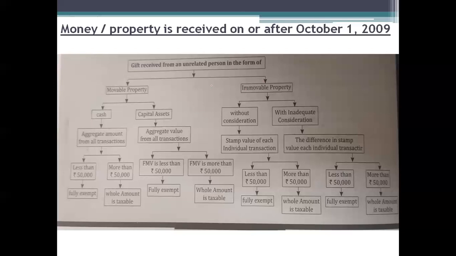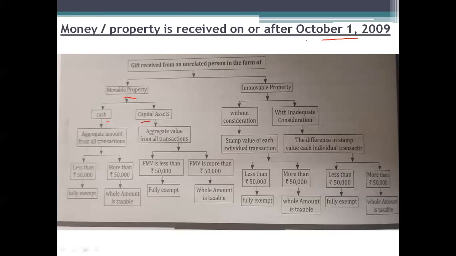So see the calculation. They told that gift received from an unrelated person in the form of movable property. If you are receiving any gift from a non-relative, then the chart will be applicable only if the gift has been received on or after October 2009. So please check the date, and after that we take the calculation. First, if you are receiving movable property from an unrelated person, that movable property may be cash or a capital asset, furniture or any equipment.